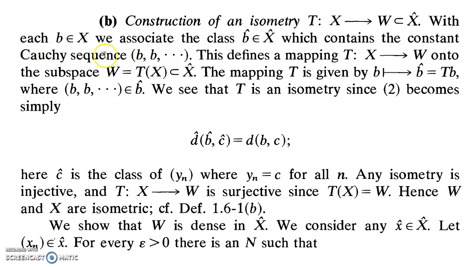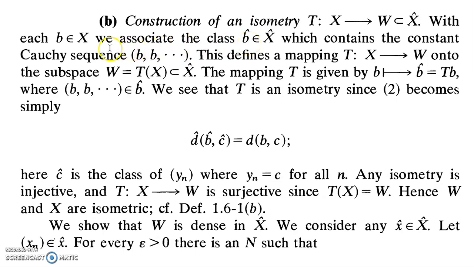So associated with this Cauchy sequence, there must exist an element in X cap, which should be the limit of this sequence. Since this is a constant sequence, it should converge to the point b. So the element which associates with this sequence is b cap.